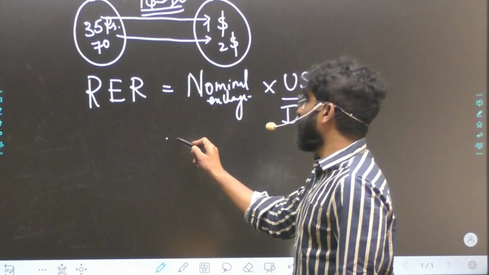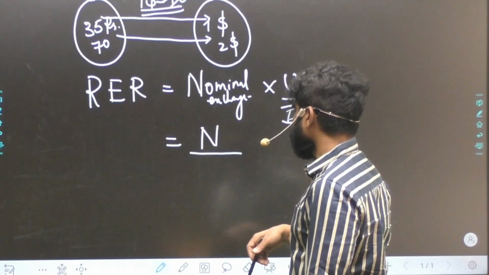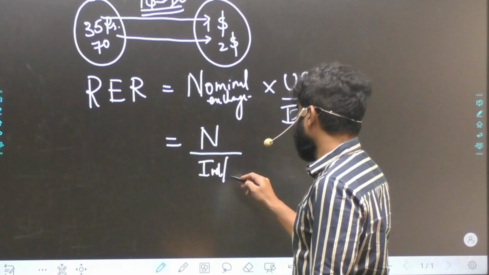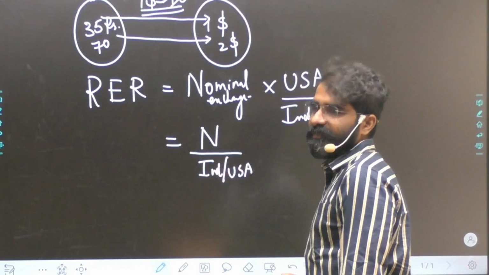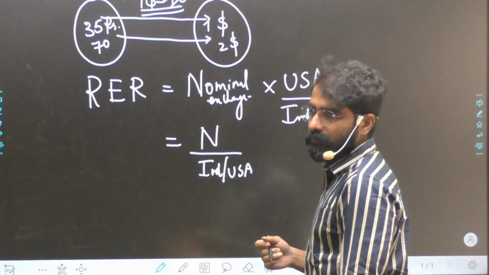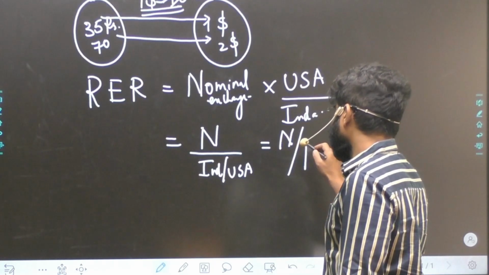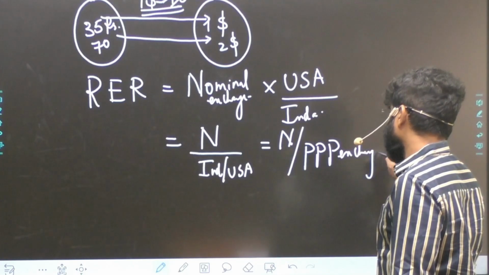Then this can be written as nominal exchange rate divided by India price divided by US price. So $1 is equal to 35 rupees by $1, which is nothing but the nominal exchange rate divided by the PPP exchange rate. So real exchange rate is nominal divided by PPP.